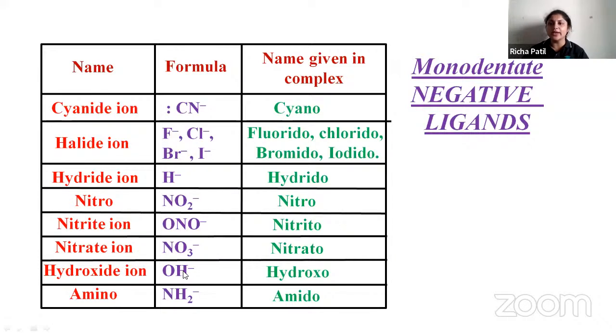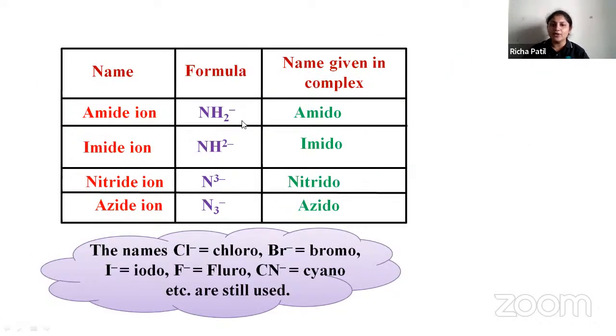Hydroxide ion, that is OH minus, it is hydroxo. Amino, it is amido. So these are the monodentate negative ligands. Then amide ion, if you have NH2 minus, it is amido. Imide ion, that is NH minus, it is imido. Nitride ion, N3 minus, nitrido. Azide ion, that is N3 minus, azido.